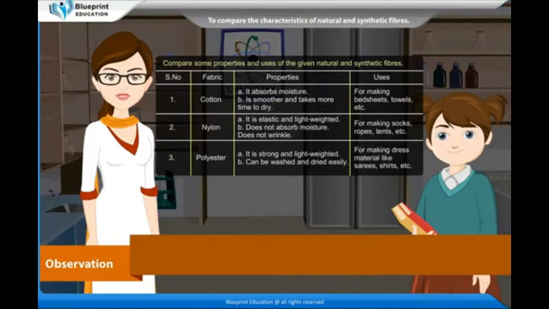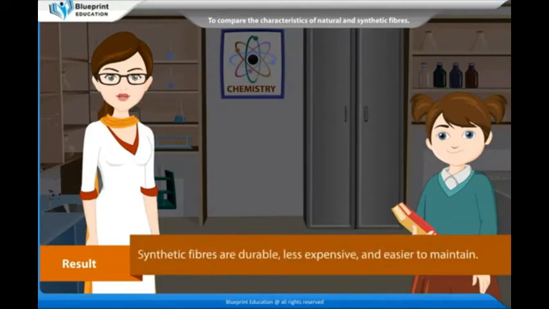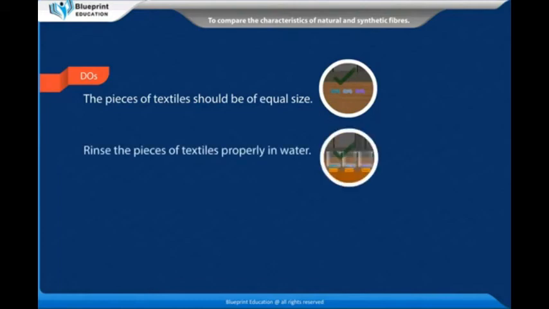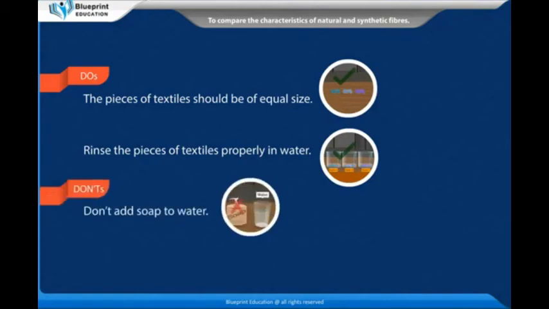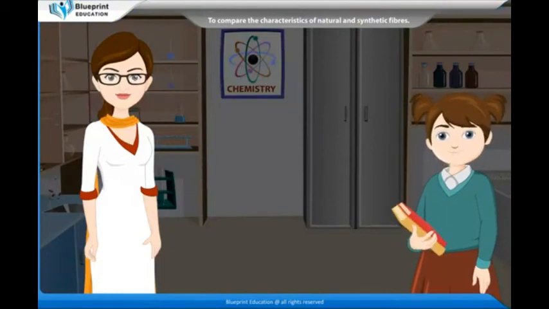3. Polyester. It is strong and light-weighted, can be washed and dried easily, for making dress material like saris, shirts, etc. Result: synthetic fibers absorb less water as compared to cotton and dry faster than cotton. Synthetic fibers are durable, less expensive, and easier to maintain. Do's: the pieces of textiles should be of equal size. Rinse the pieces of textiles properly in water. Don'ts: don't add soap to water. Thank you, madam. This experiment has made the concept very easy to understand.